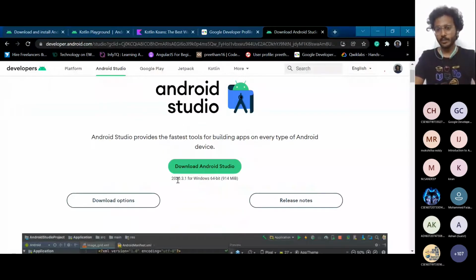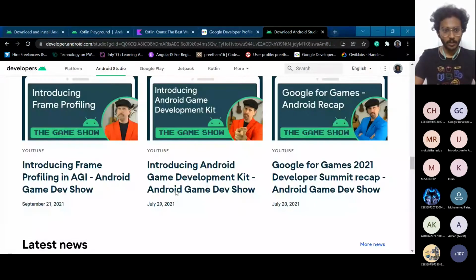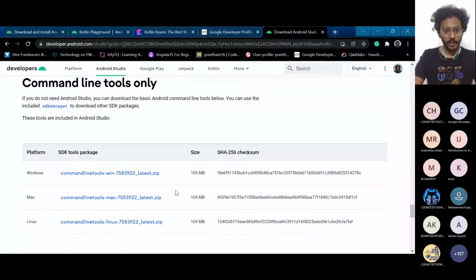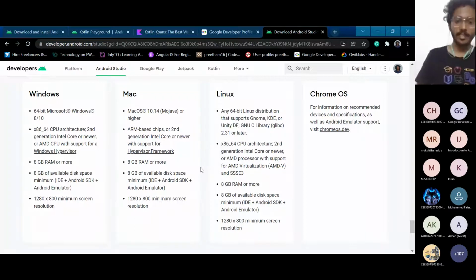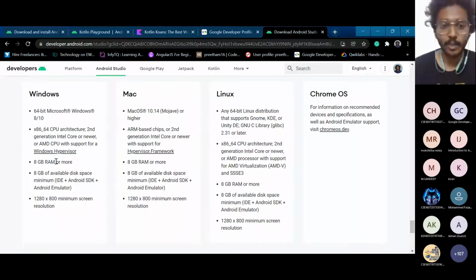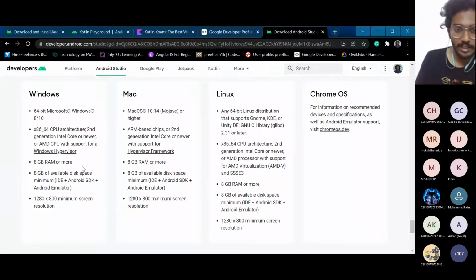You will see here the latest version which you will be getting. Coming down, you will get to know the system requirements part, where you check which operating system you are using and download it over there. As you have seen here, it recommends you to have 8 GB or more because it takes lots of space in order to process.